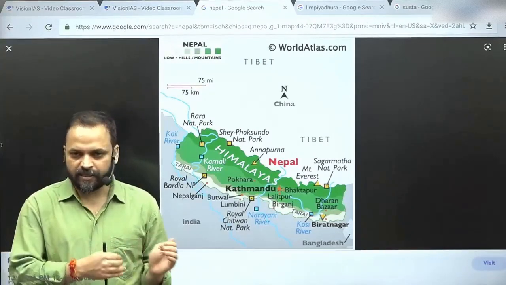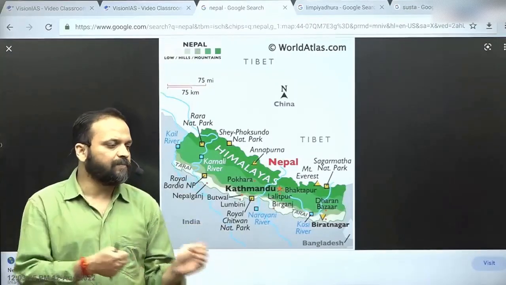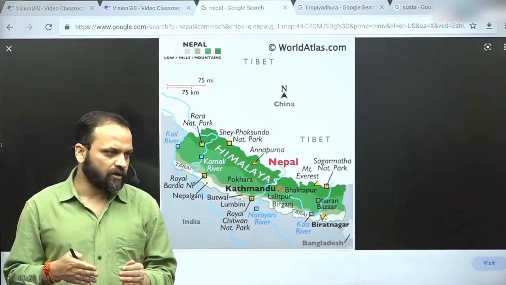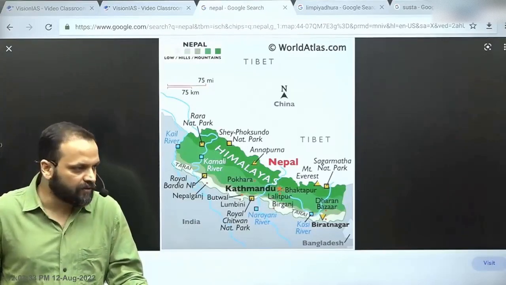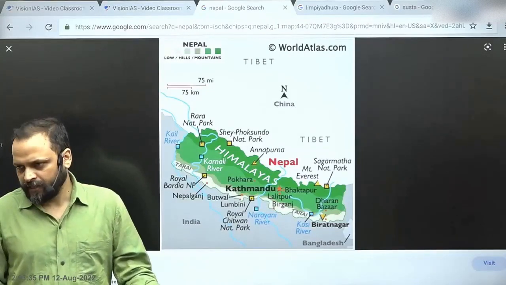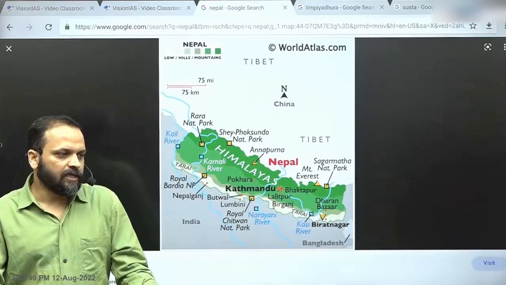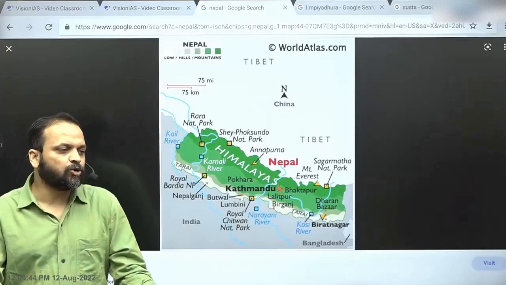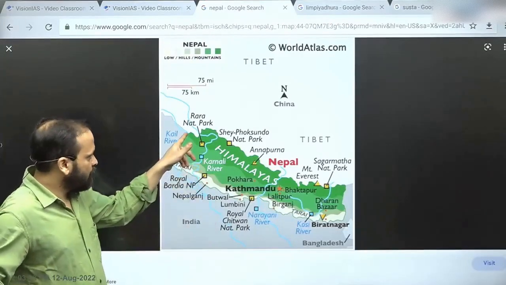In Nepal's consideration, in accordance with Treaty of Sugauli, Kalapani belongs to it. India says that Nepal's consideration is wrong in terms of its calculation of where the origins of the river are. India also says that since 1830s, the British era administrative records show this area to be part of India. All right, so this is what we are talking about.